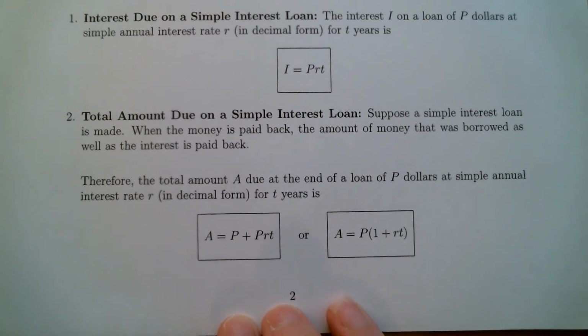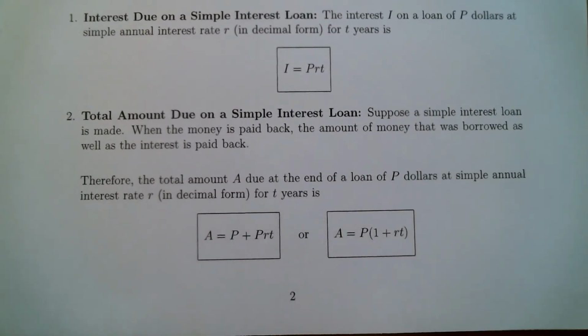Then the second formula talks about the total amount due on a simple interest rate loan. Remember we were talking about maybe you had a student loan and you borrowed $5,000. When it comes time to pay back the loan, you're not going to pay just the $5,000 back, you're going to pay the $5,000 plus any interest. So total amount due is going to calculate these two formulas, which are equivalent. They're going to calculate how much you pay back. So that is going to be principal plus interest.